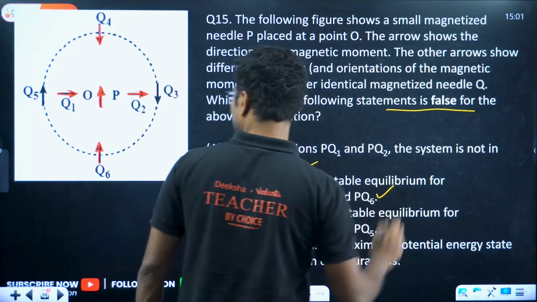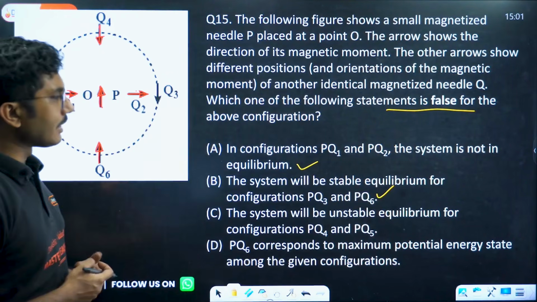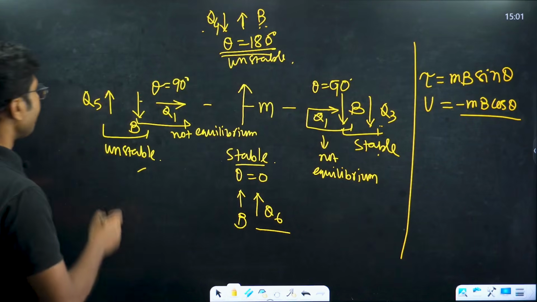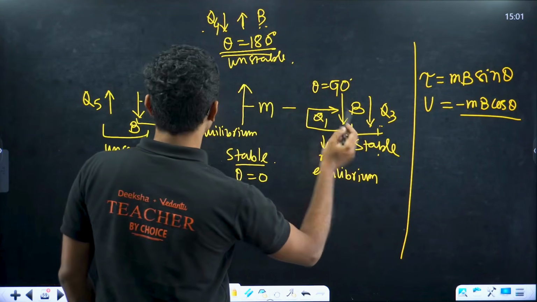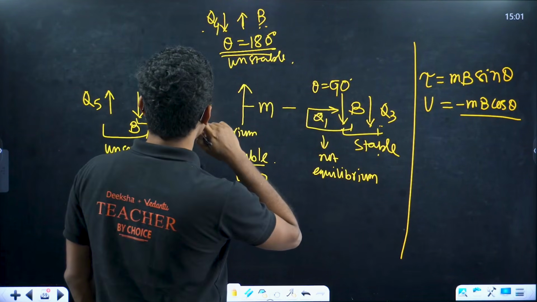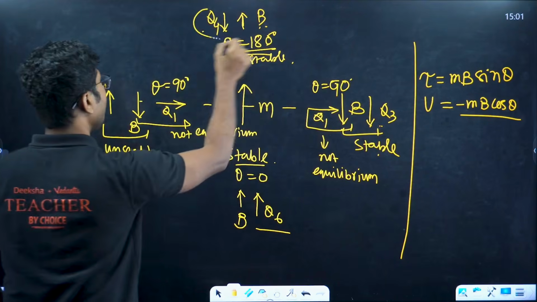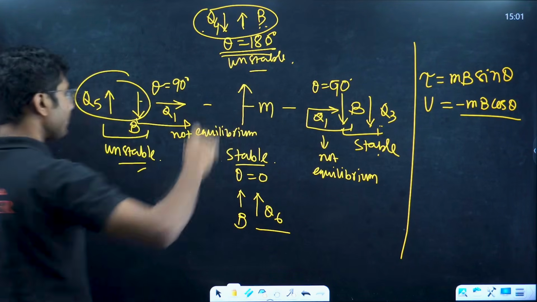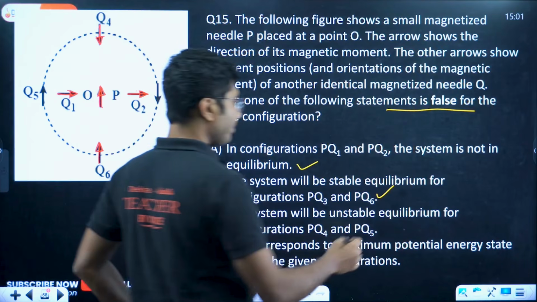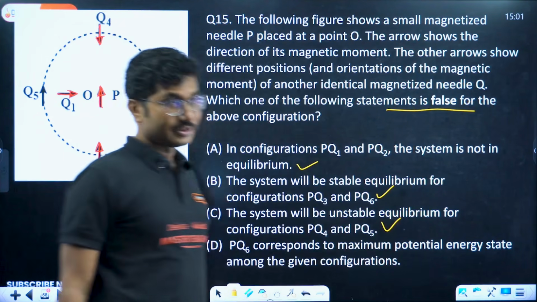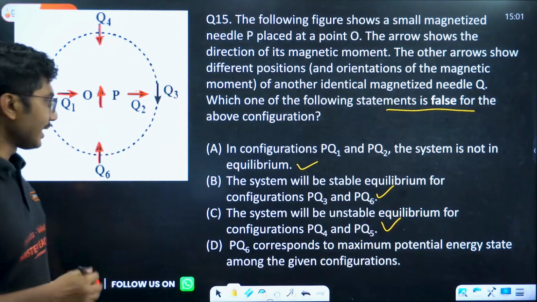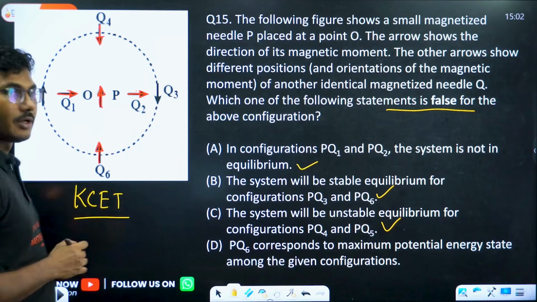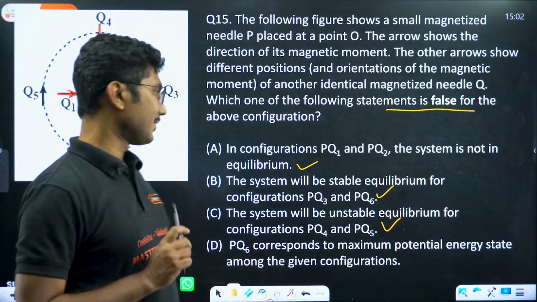Next, the system will be in unstable equilibrium for configuration PQ4 and PQ5. So what is PQ4? PQ4 is this one, and PQ5, the system is in unstable equilibrium. So this is also a correct statement. So back to back, the top three statements are correct. This is a very tricky question. It's actually a KCET level question. Not a super PU level question, but a KCET level question.